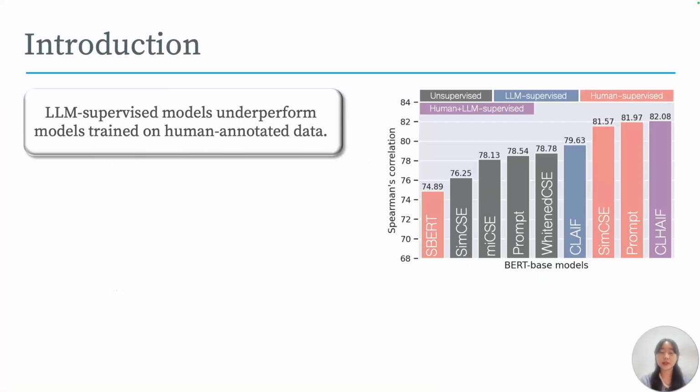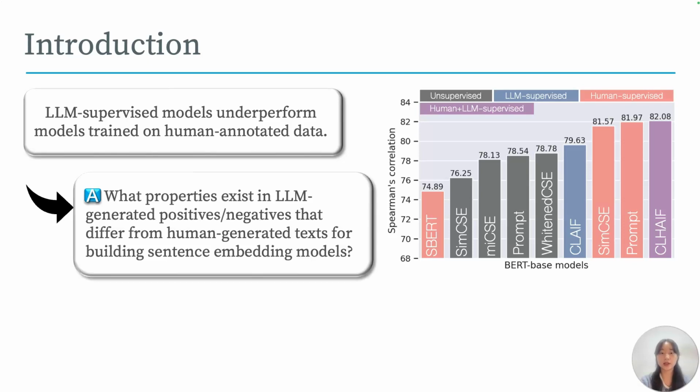Sentence embeddings with contextual representations are more informative than static text embeddings for various natural language processing tasks. There are 4 sentence embedding models: unsupervised, LLM supervised, human supervised, and human plus LLM supervised. As you can see from this figure, we observe that LLM-supervised models often underperform models trained on human annotated data. This observation leads us to investigate 2 research questions.